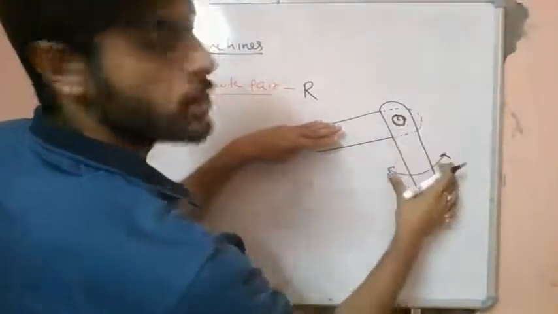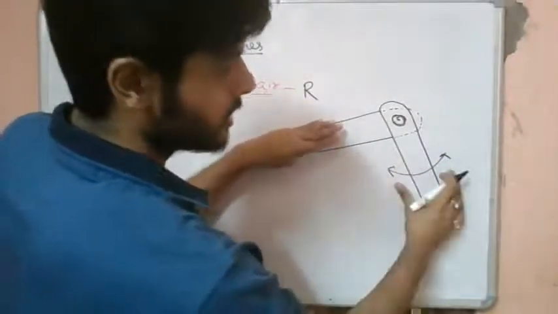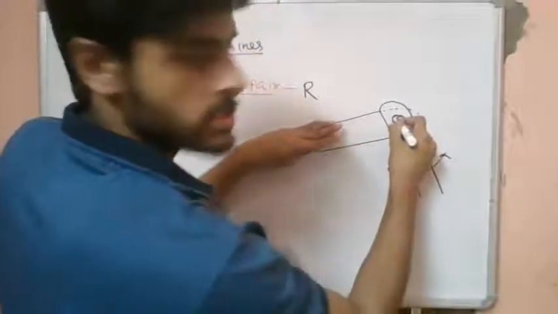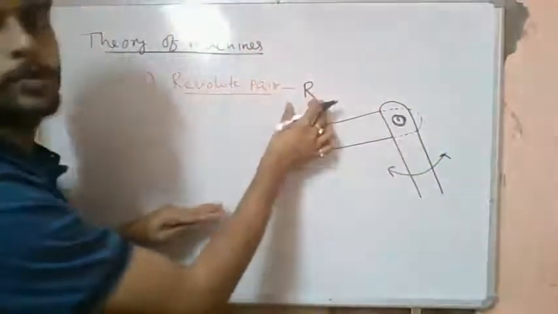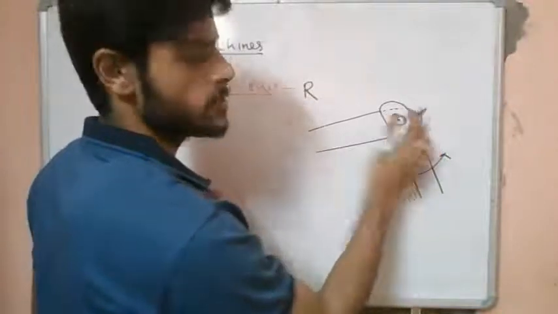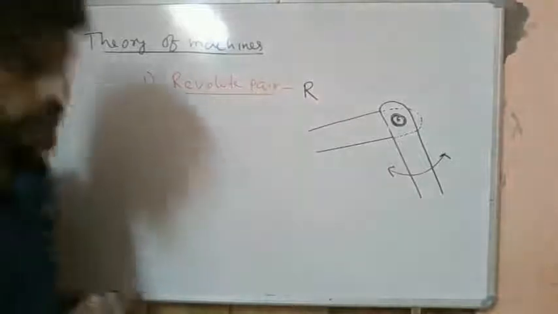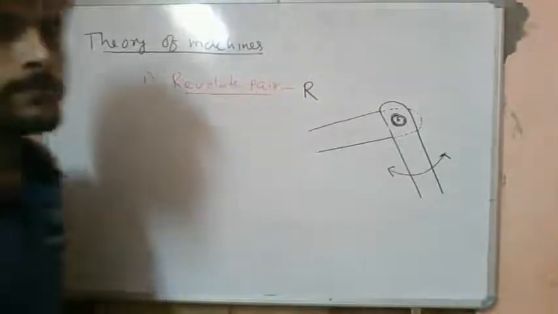So that is why this is a complete rotation type of phenomenon. If we hold this link, the other can rotate with respect to this axis. So this is what we call a revolute pair. This kinematic pair, this connection, is basically called a revolute pair.